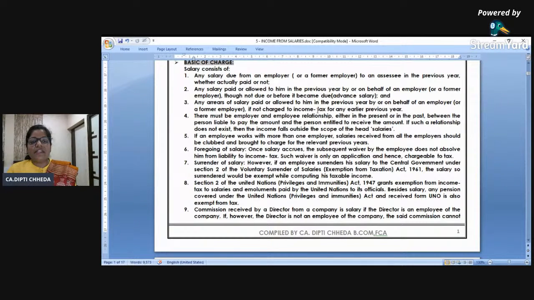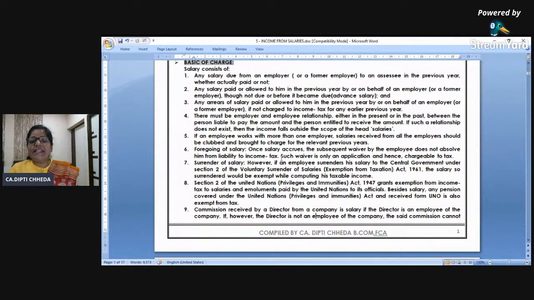Chargeability section mein everything is clear except, once I have retired, even then if I am getting pension or anything, will it be taxable under salary? Yes. What about this foregoing and surrender of salary, 6th and 7th point? Very important point.